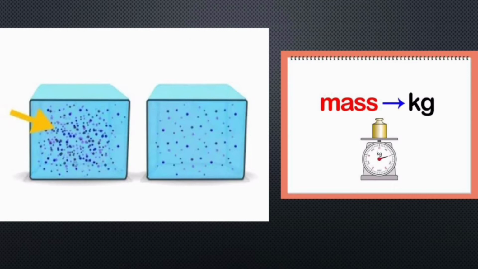Definitely the first one, because it has more particles than the second one, and more particles have more mass and should be heavier. Mass is measured in kilogram. Kilogram is the SI unit of mass. It means mass is always measured in kilogram in every country in every corner of the world.